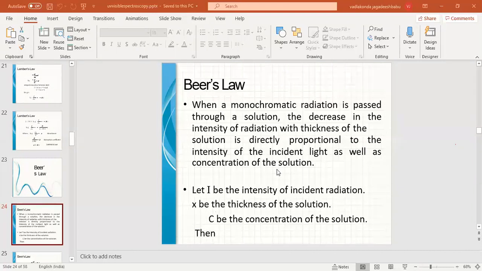According to Lambert's law, only the thickness of the medium matters, whereas here not only the thickness of the medium, meaning the length of the solution, but the concentration of the solution also matters for the absorption, as indicated by Beer's law. Let I be the intensity of the incident radiation, C the concentration of the solution, and x or L the thickness, that is the length of the solution.